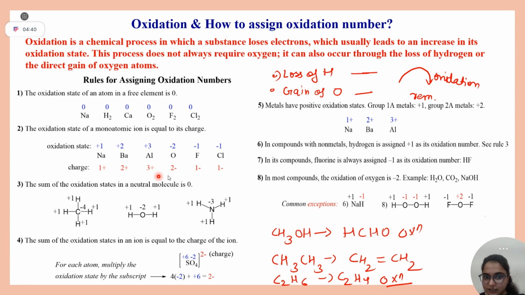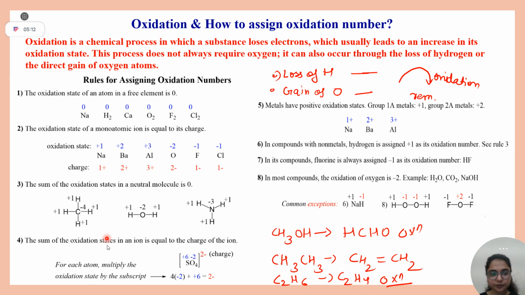These charges are based on how many electrons we have to give or take to attain noble gas configuration. Oxidation state equals the charge. For example, aluminium wants to lose 3 electrons, so its oxidation state will be plus 3. The sum of oxidation states in a neutral molecule is 0.